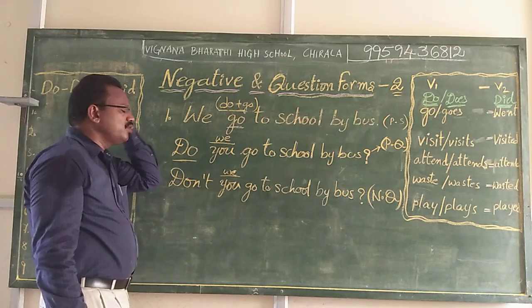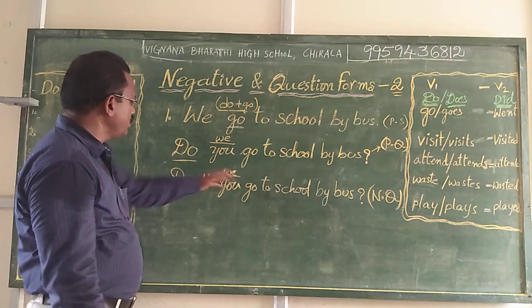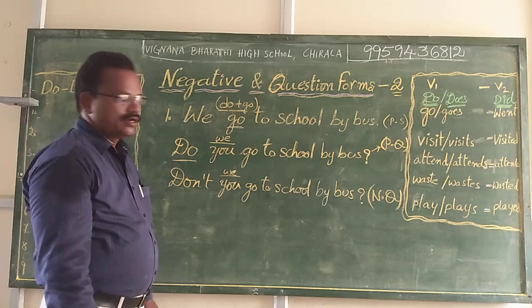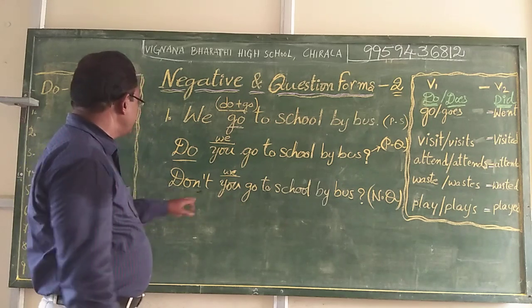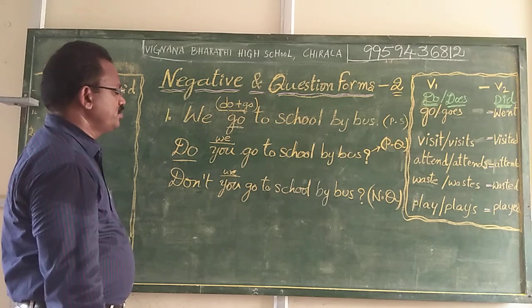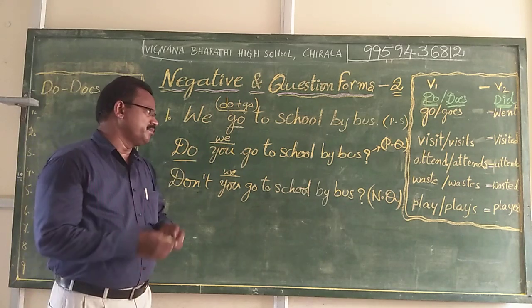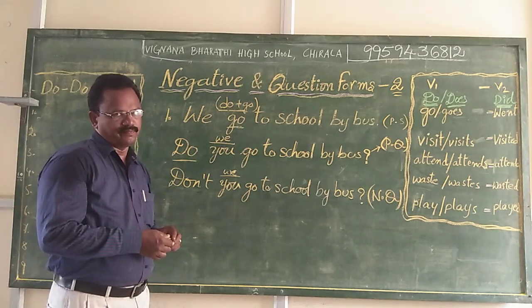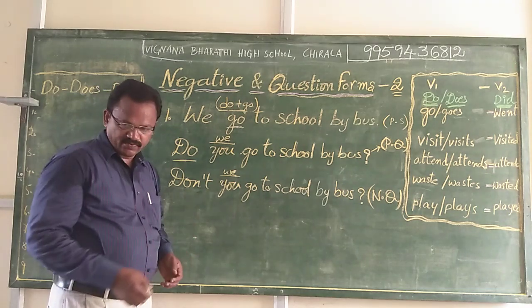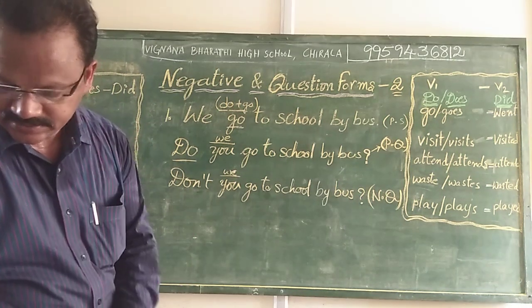Don't you go to school by bus? Don't we go to school by bus? Don't you go? This is a negative question form. Do we go to school by bus? This is a positive question form. After this we can take some other sentence.